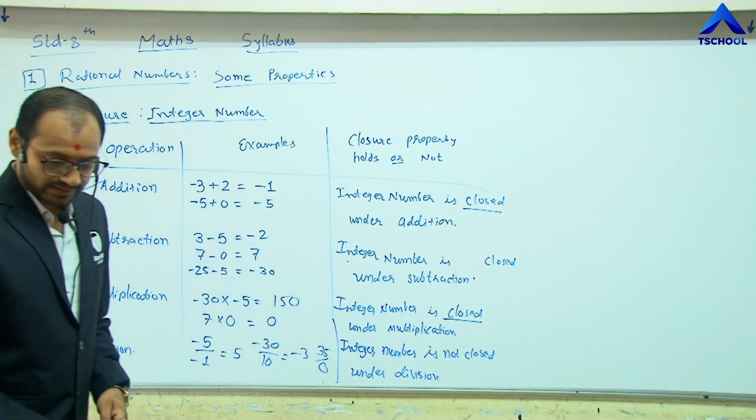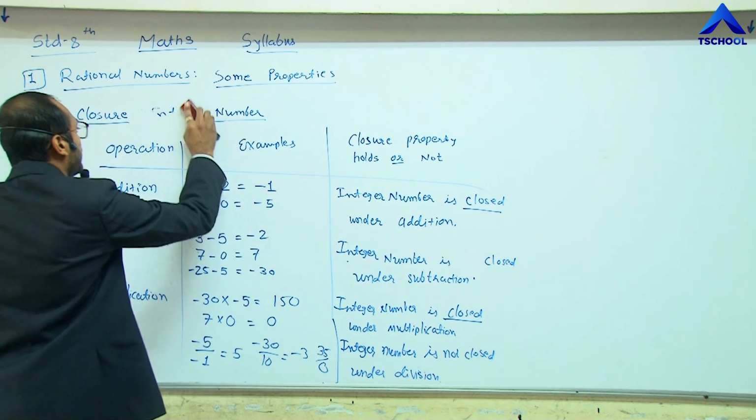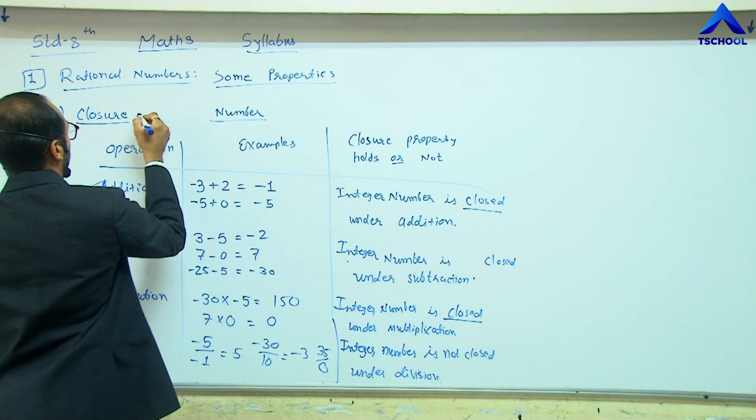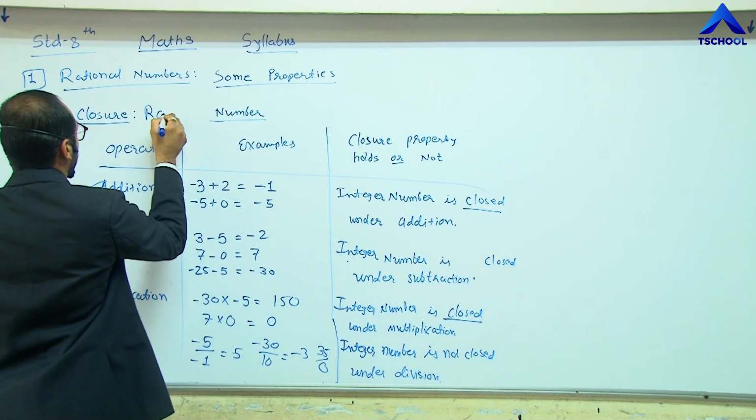And lastly, the number system rational numbers, as per your syllabus.